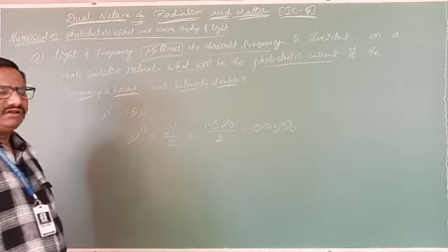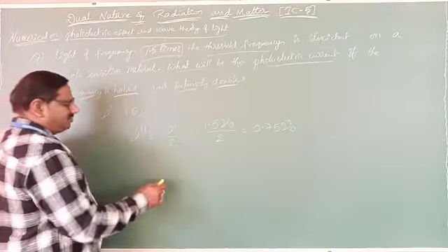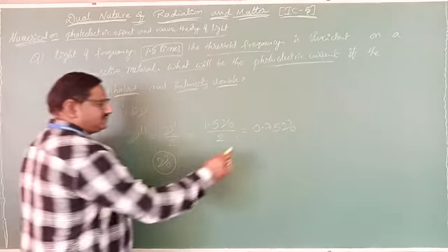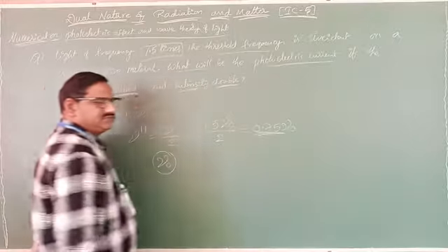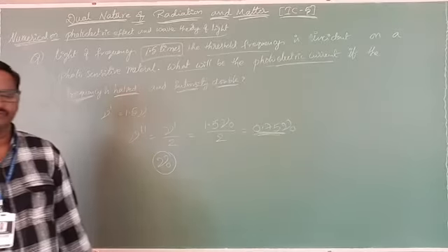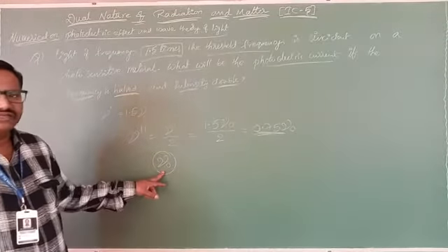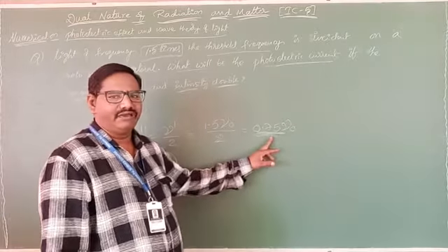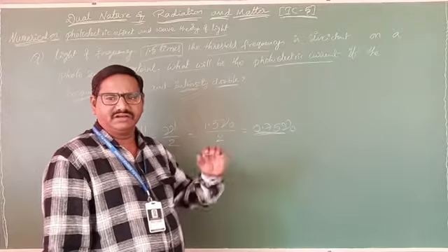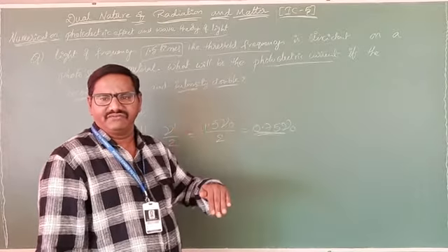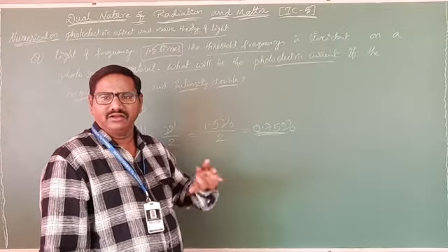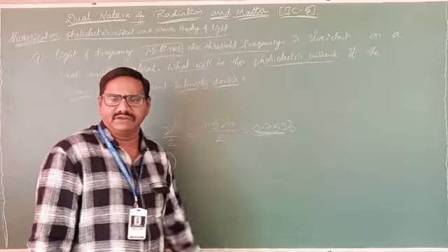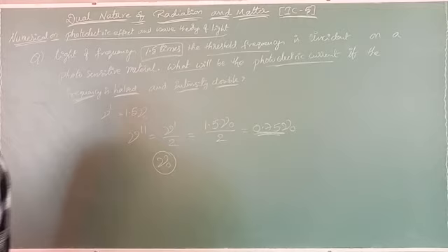See here, nu naught is the initial threshold frequency, but here we have 0.75 nu naught. That means the incident frequency of light must be less than the threshold frequency.